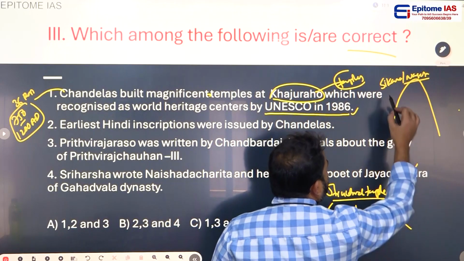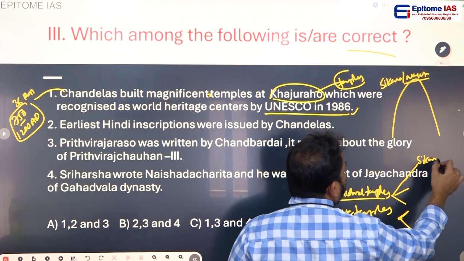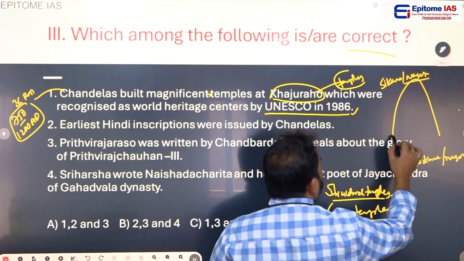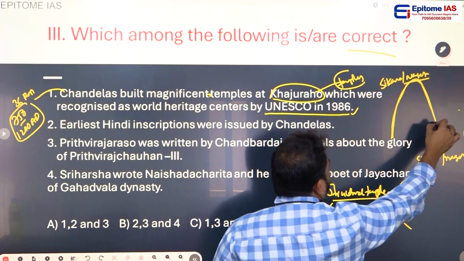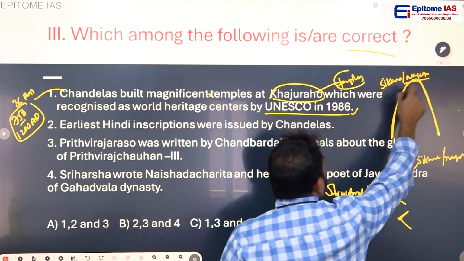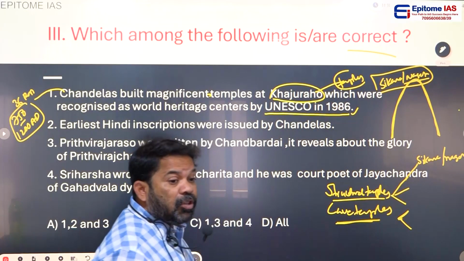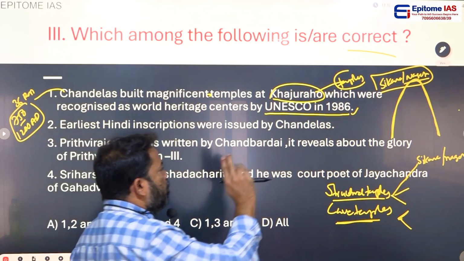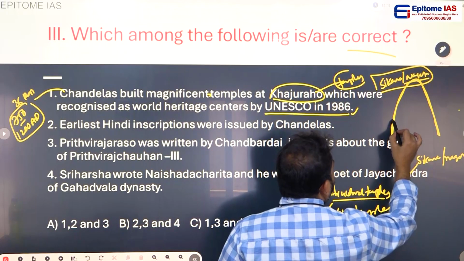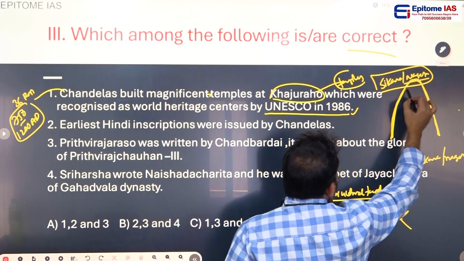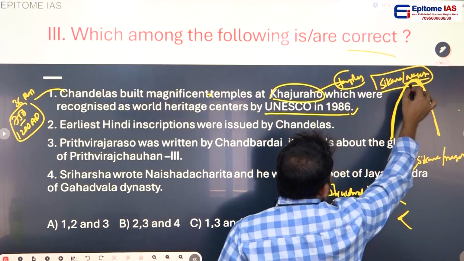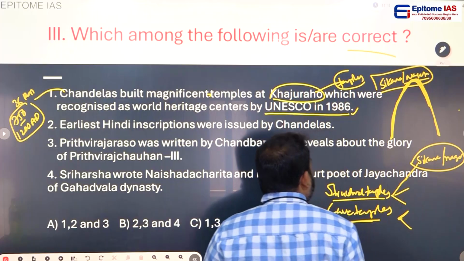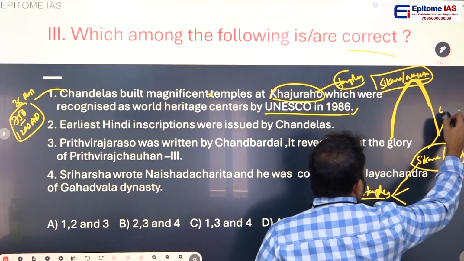Among structural temples, one is the Shikara, or Nagara style. I told you these Chandela temples, the Khajuraho temples, are the best Shikara temples in the world. You haven't seen this type of Shikara anywhere in the world. Why is it called a Shikara? See the top, it looks like a peak. Yes. And this Shikara or Nagara style was founded by the Guptas.